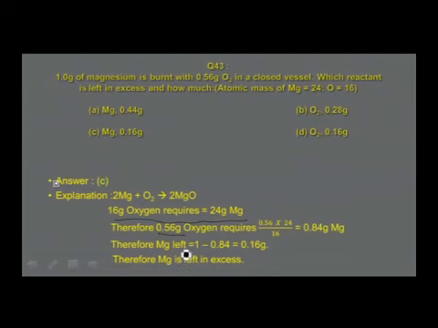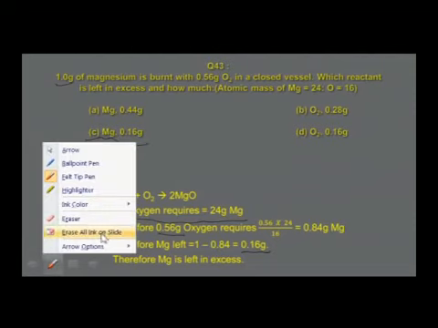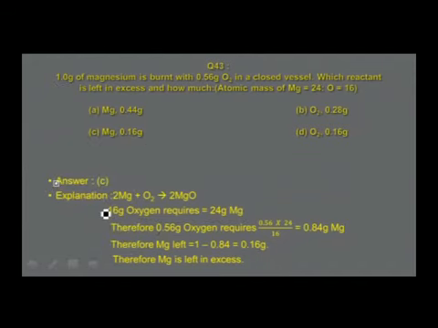Therefore, magnesium is left unreacted, that is 1 gram of magnesium is given, out of which 0.84 is undergoing reaction. The remaining is 1 minus 0.84, that is equal to 0.16 gram. Therefore, magnesium is left in excess, and how much of magnesium is remaining? 0.16 grams. That answer is found in option C. So, in this way you answer these questions.